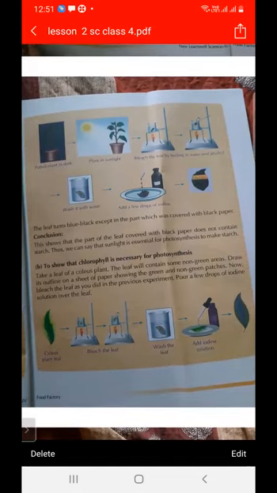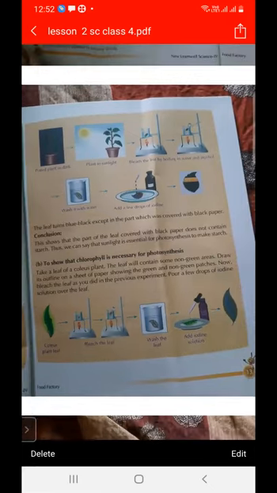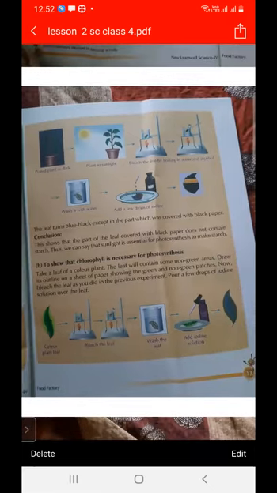The leaf turns blue black except the part which was covered with black paper. The covered part does not turn blue black. This shows that it does not contain starch. So we can say that sunlight is essential for photosynthesis to make starch.